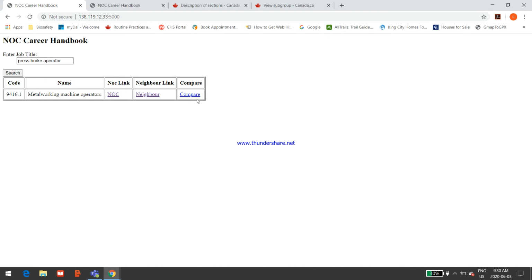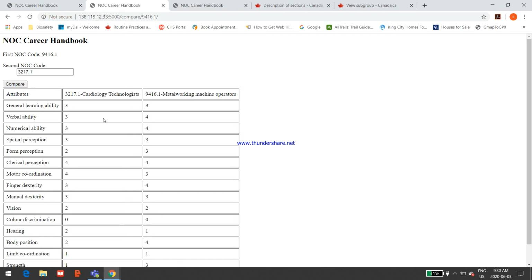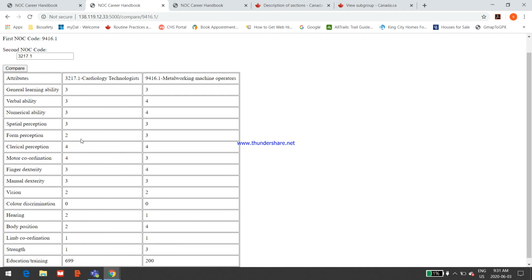Here we have another section called Compare. If I click on the Compare link, this now has our code for the metalworking operator, and we can compare it with another code. If I paste here the code for the cardiology technician and click, we now have the two aligned up side by side to make for an easier comparison of the differences in the aptitudes.